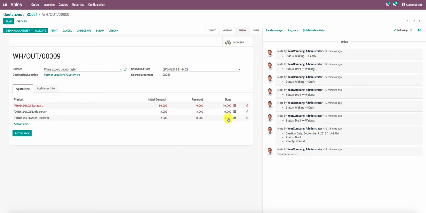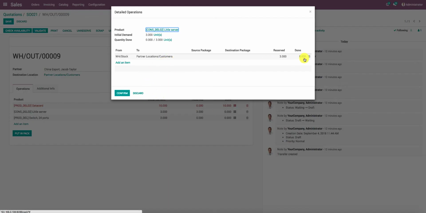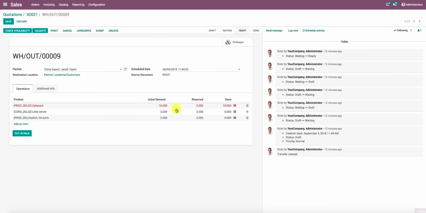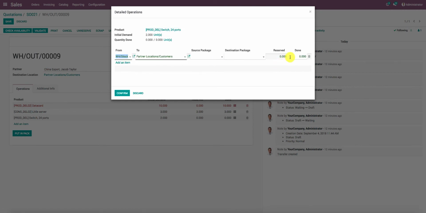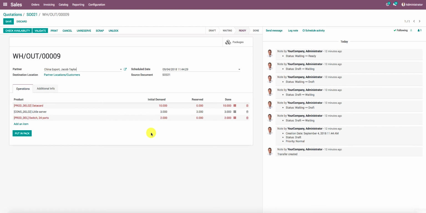Now I try to add the remaining 2 products to another package. Okay, I click again on put in pack.